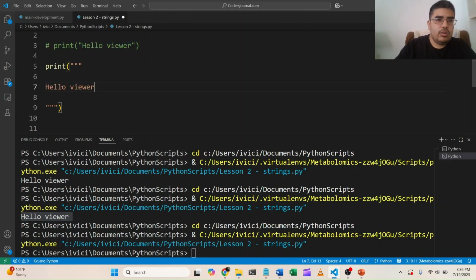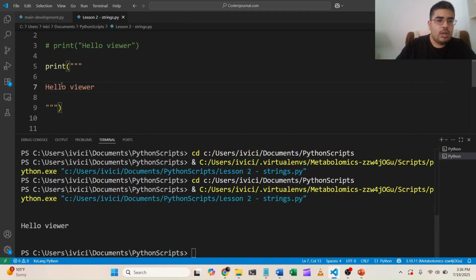Now let's run this code. Look at that. There's a line break over here and there's a line break over here. This is the magic of this multi-line ability of printing stuff to the console.